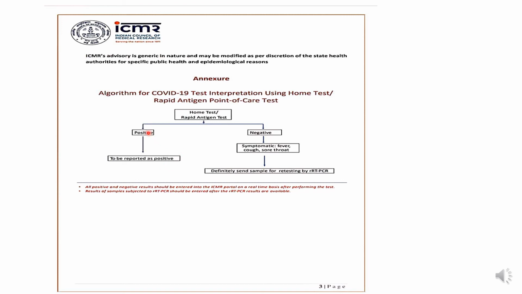But if the specimen is reported negative by RAT, that is rapid antigen test, and the patient is still symptomatic having fever, cough and sore throat, then definitely such a specimen should be sent for retesting by real-time PCR.